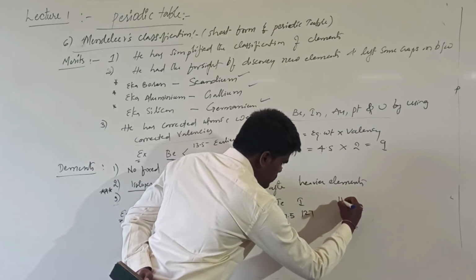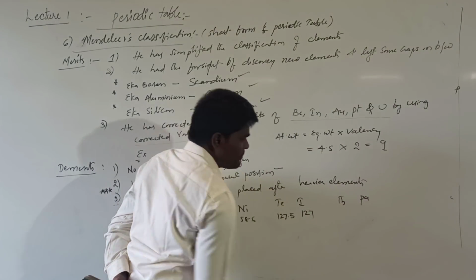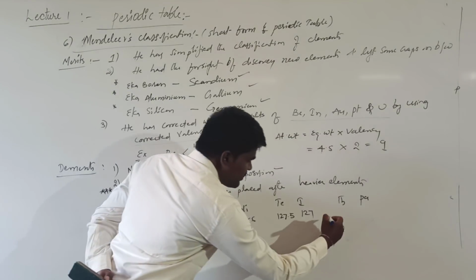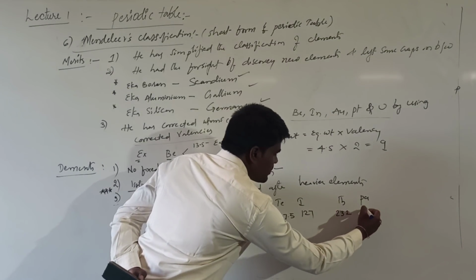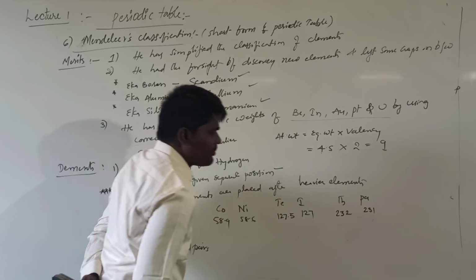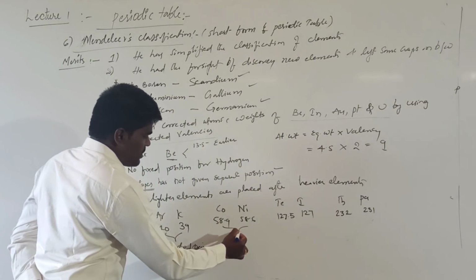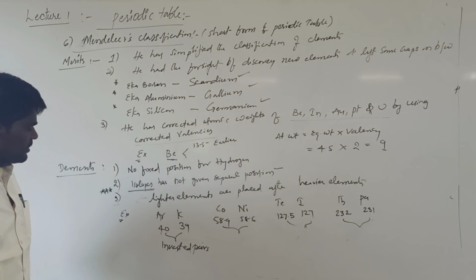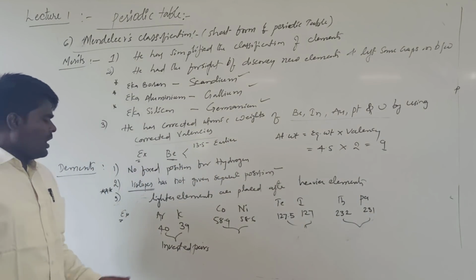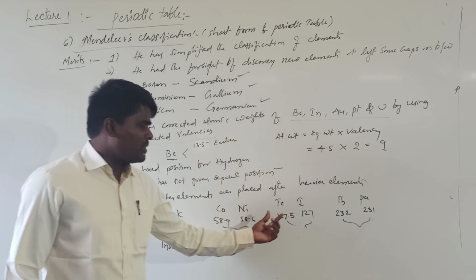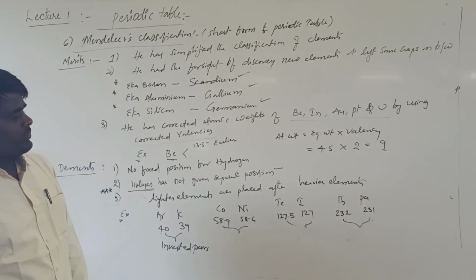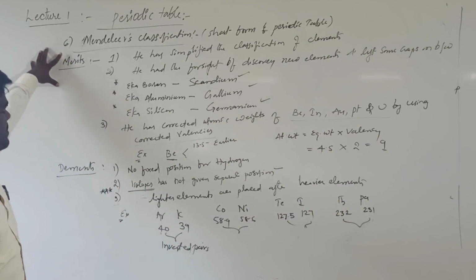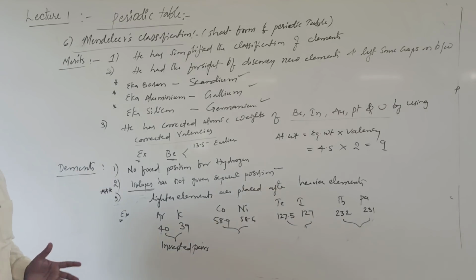Another pair is thorium and tritium, with atomic weight of 232 for thorium. All these pairs are very important from the objective point of view. You may get any one of these pairs, so you need to remember them: argon, potassium; cobalt, nickel; tellurium, iodine; and thorium, tritium. These are the merits and demerits of Mendeleev's classification.